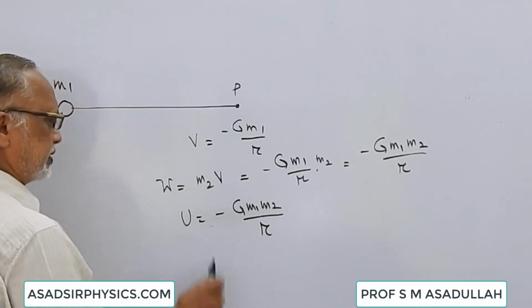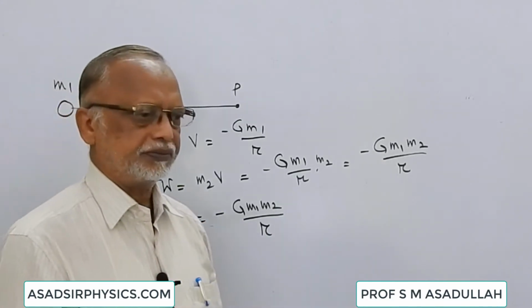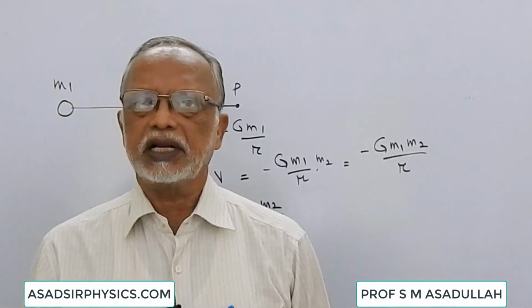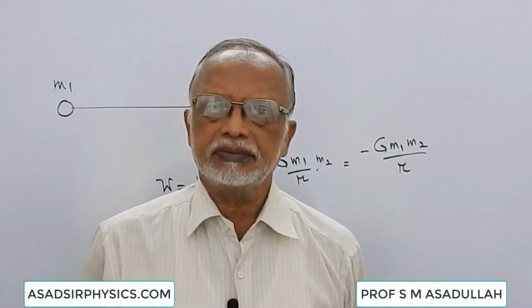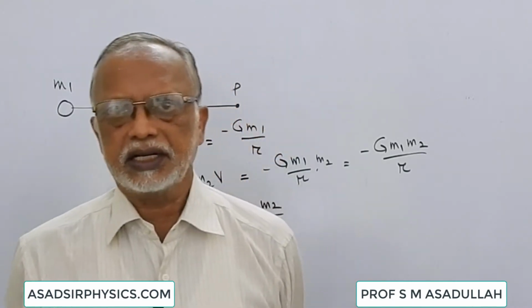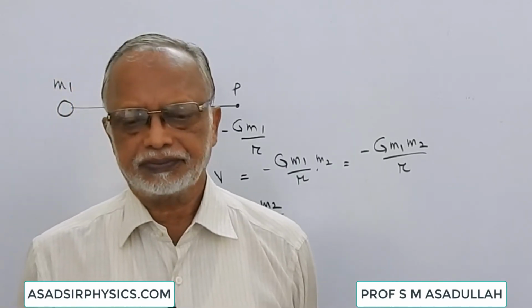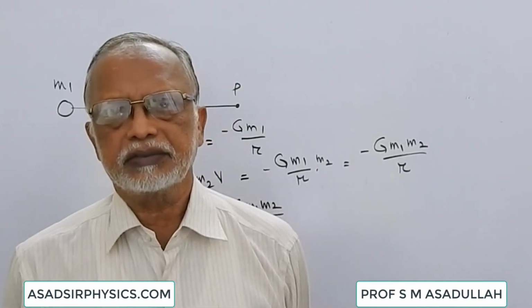Here gravitational potential energy is always negative. This is because the potential energy due to a force of attraction is negative, and the potential energy due to a force of repulsion is positive. Both these kinds we can observe in electrostatics.